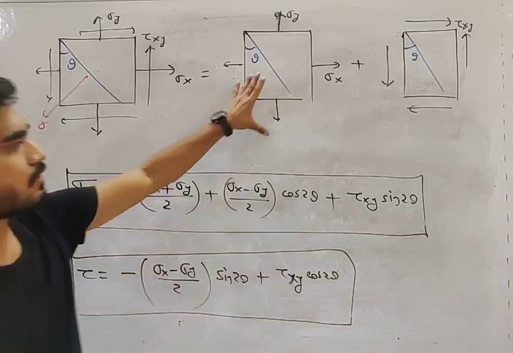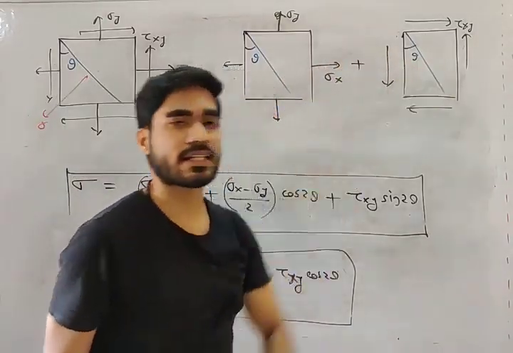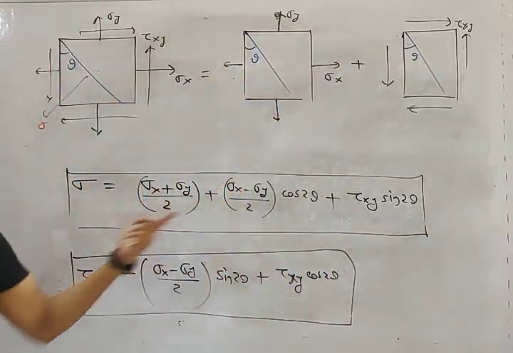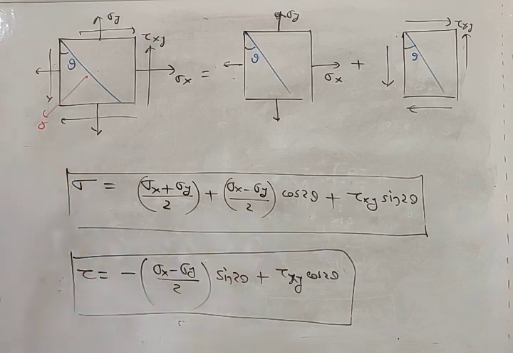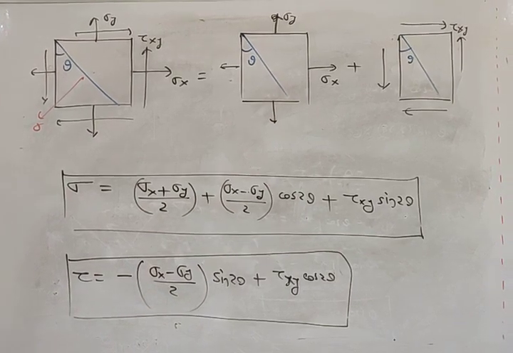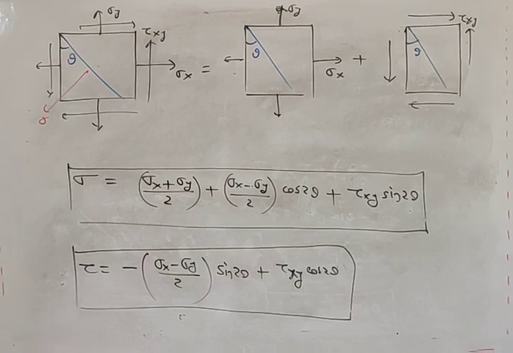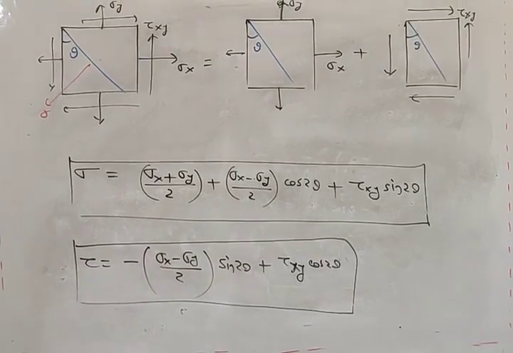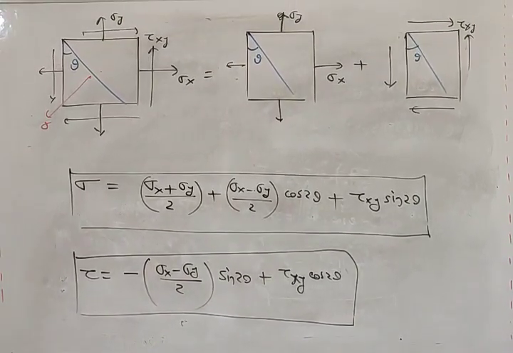We have added the formulas of the two cases separately. So we have derived the equation of sigma and tau for the complete case, when there is both sigma and tau. This is the equation for the complete case. Please note this down, my friend. You have to memorize this equation.